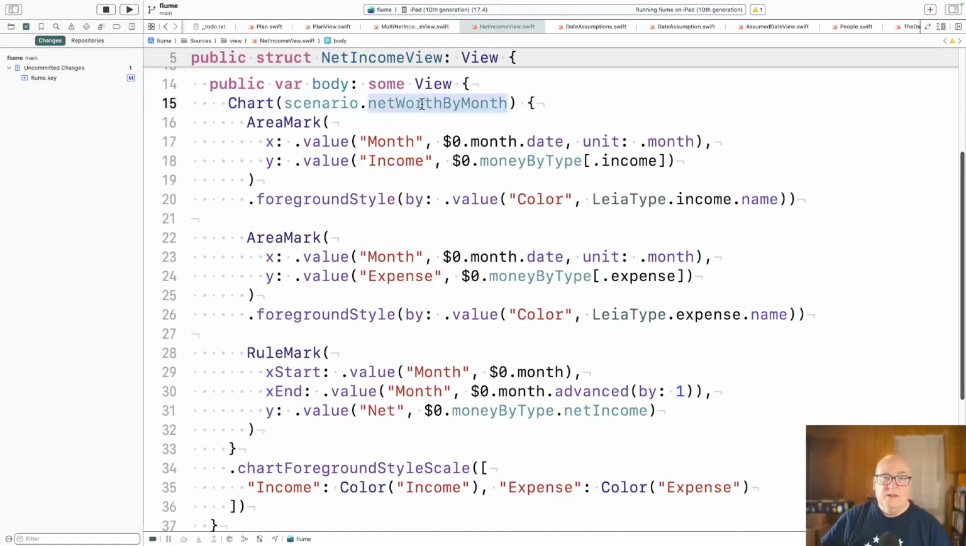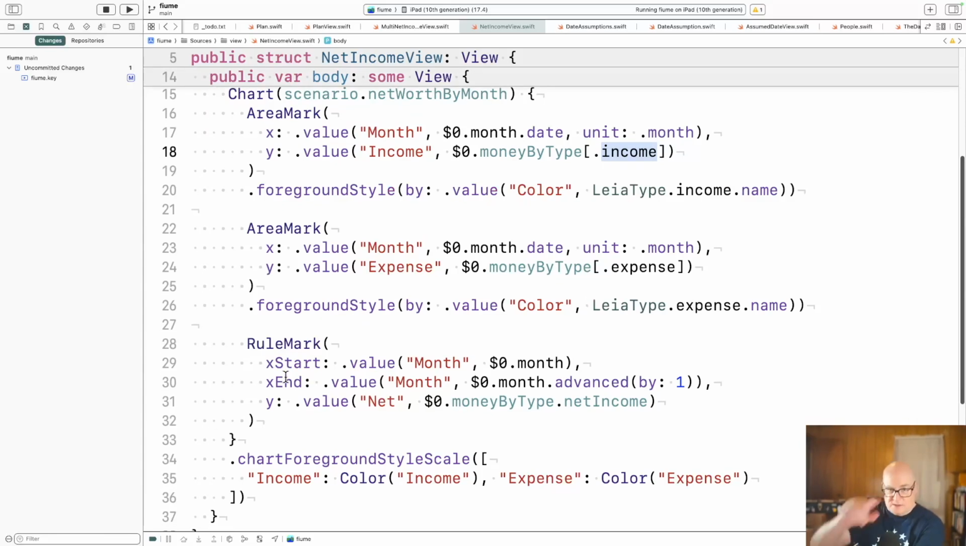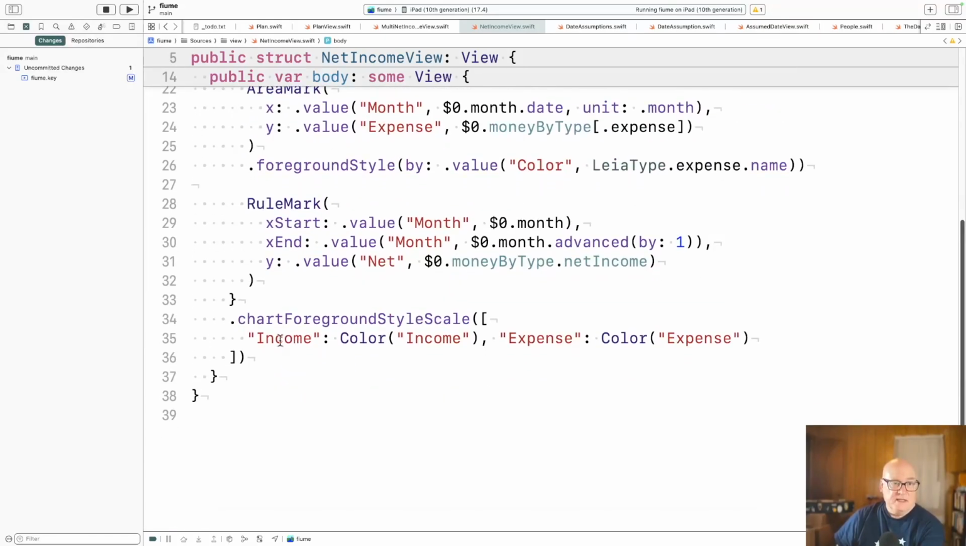We feed in a structure that gives us net worth by month for one scenario, and we calculate the income area, and that's green, and the expense area, and that's red, and then the rule, which is the little horizontal line telling the income minus the expenses, and down here is just styling to get the colors matched up right.